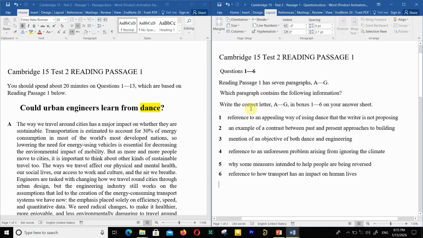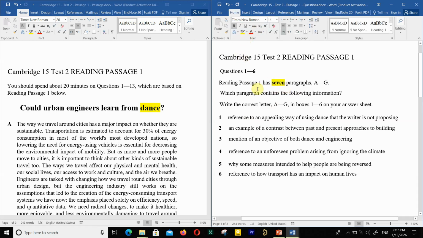Questions 1 to 6 are just like matching headings. Which paragraph contains the following information? These are 6 different sentences, and we have 7 paragraphs, A to G. There is no mention of whether one paragraph may contain more than one of the statements.